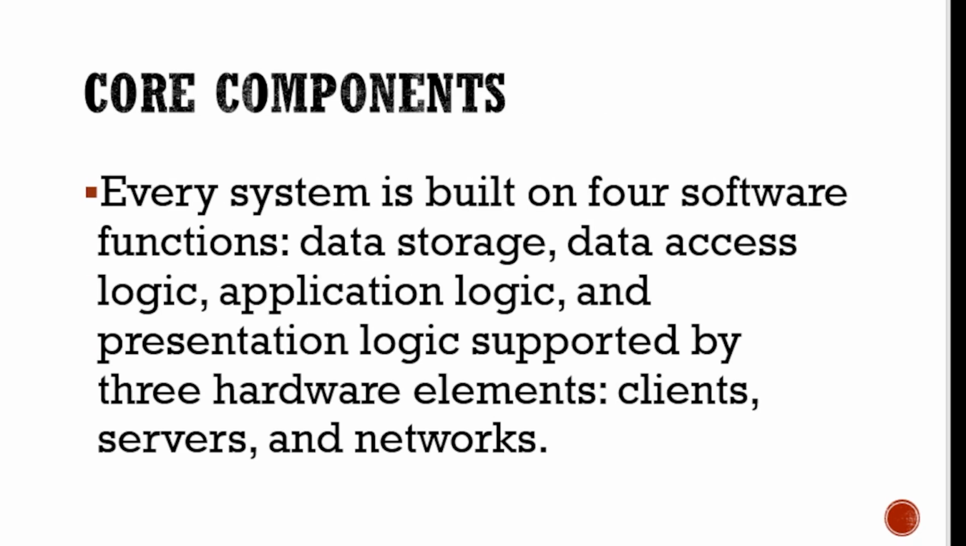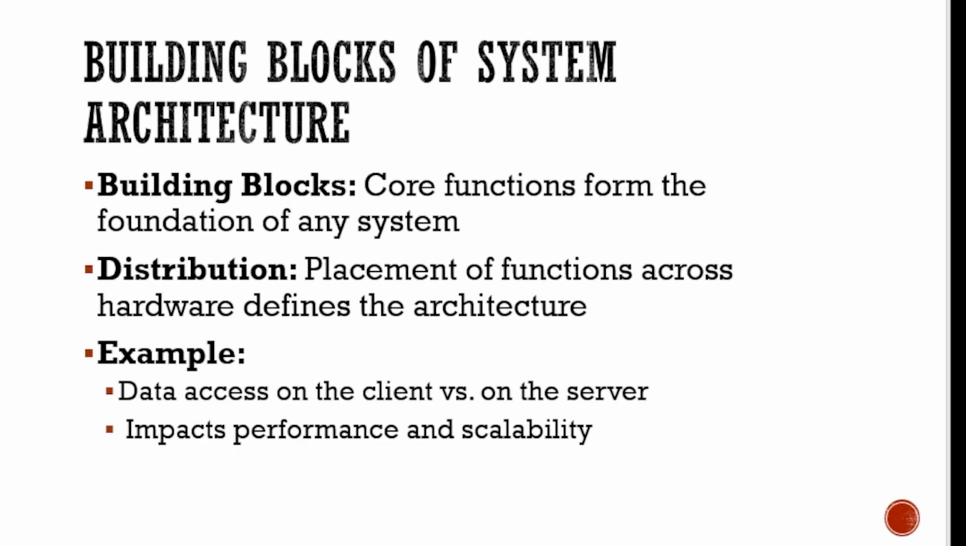Core components. Every system is built on four software functions: data storage, data access logic, application logic, and presentation logic, supported by three hardware elements, which are the clients, servers, and networks. These are the building blocks of any system. The way we distribute these functions across hardware defines the architecture. For example, whether data access happens on the client or the server makes a huge difference in performance and scalability.